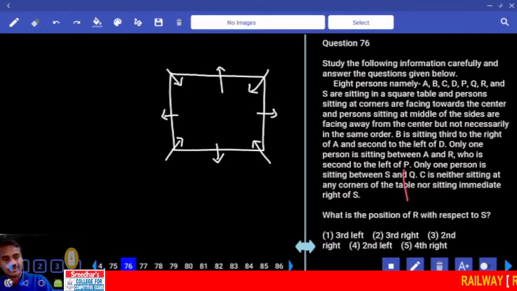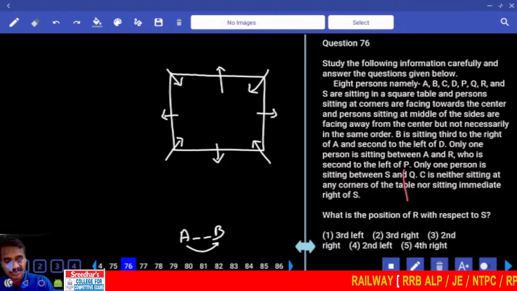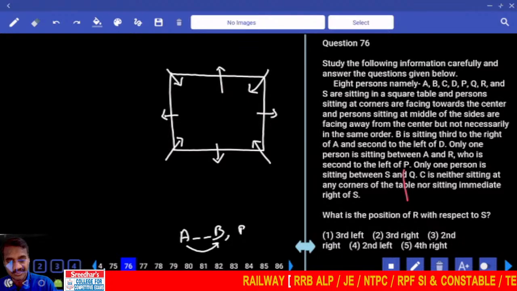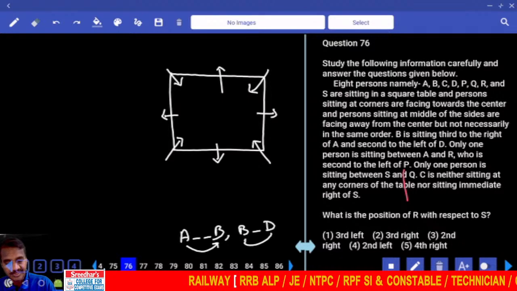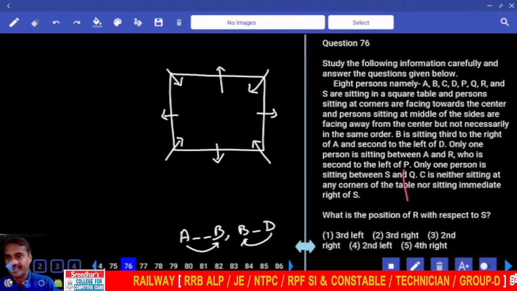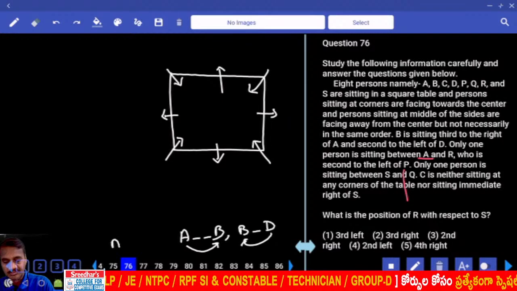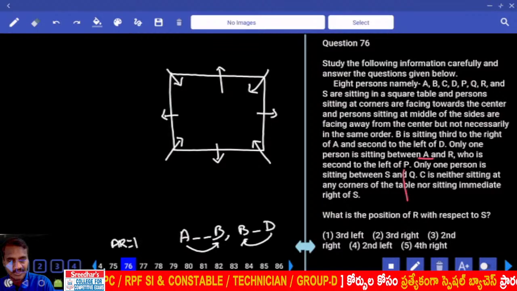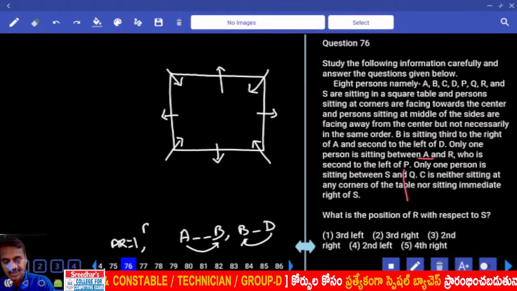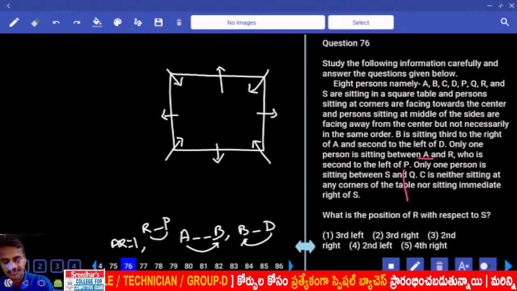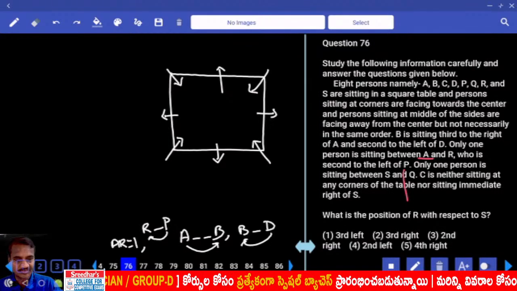B is sitting third to the right of him. Where should B be? B should be third to the right of A. And second to the left of whom? B should be second to the left of D. D's second left, and A's third right. And only 1 person between A and R. How many people between A and R? 1. Where is R? R is seated second to the left of whom? P. R is second to the left of him.